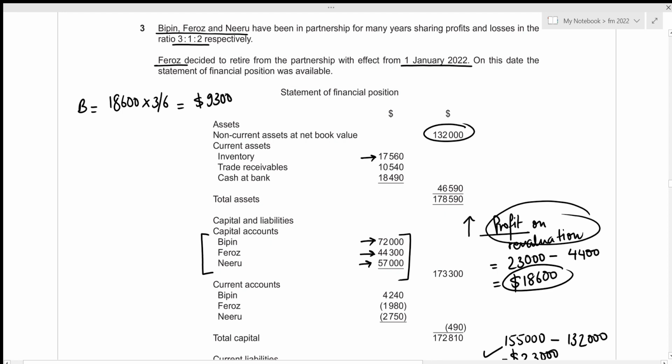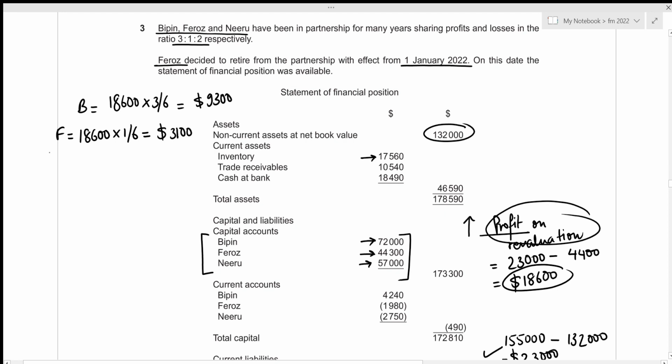Now we repeat the same process for Feroz. That's the total profit of 18,600 and 1 part out of 6 parts belongs to him. So that's times 1 by 6, which gives us the profit on revaluation for Firoz to be 3,100.